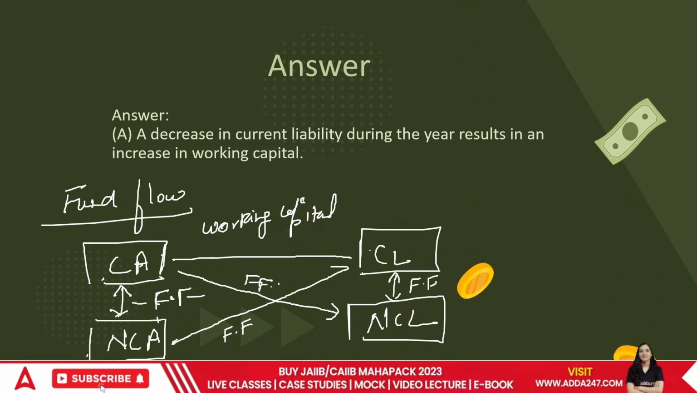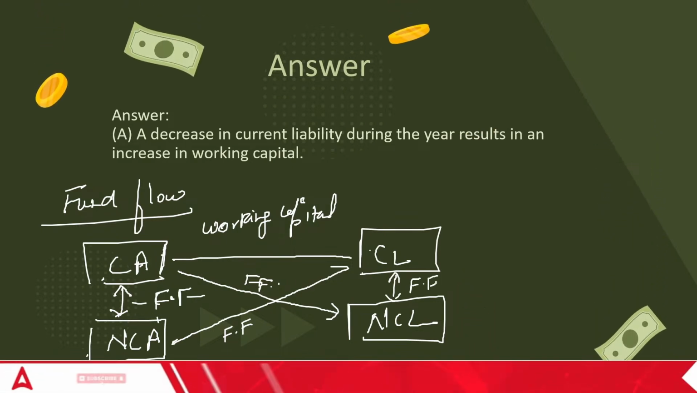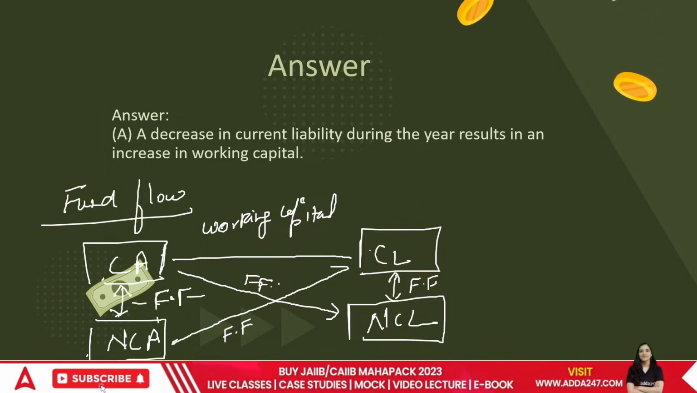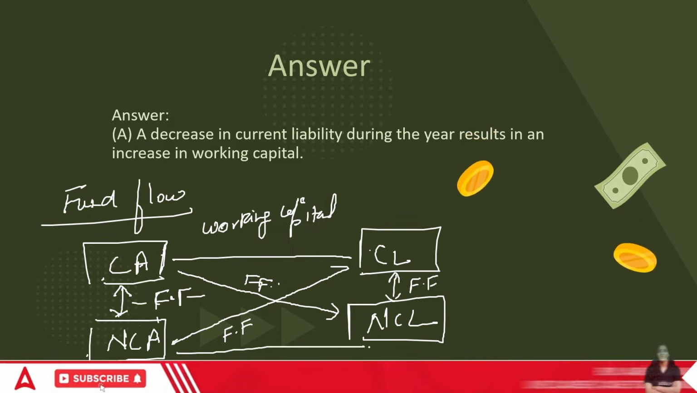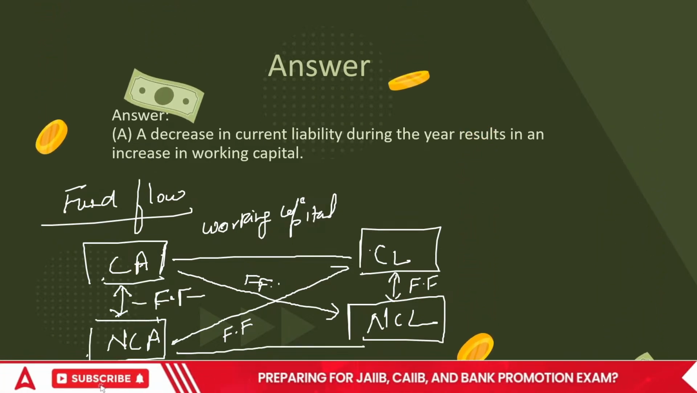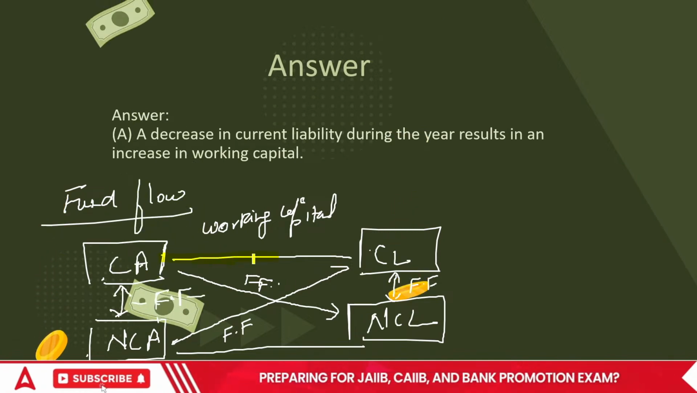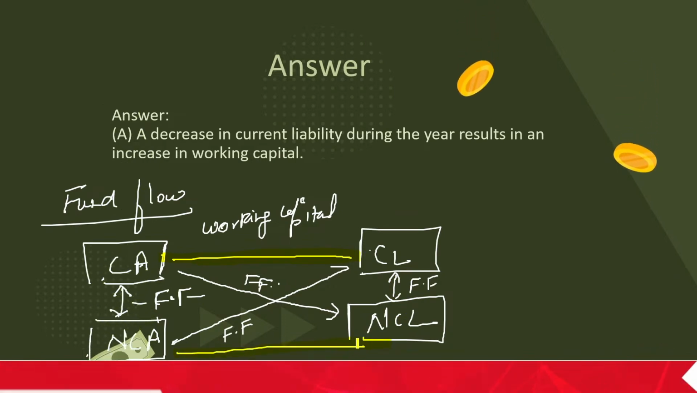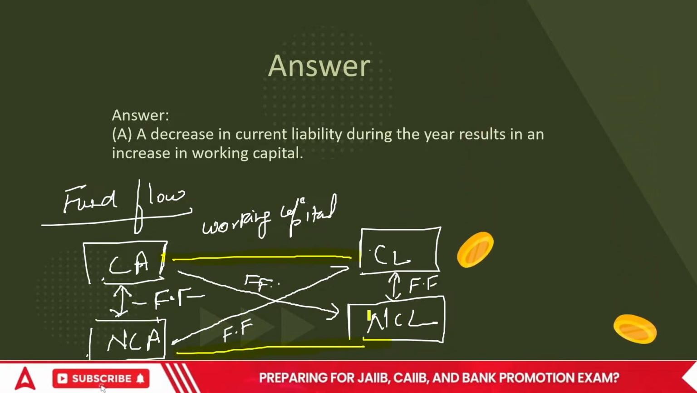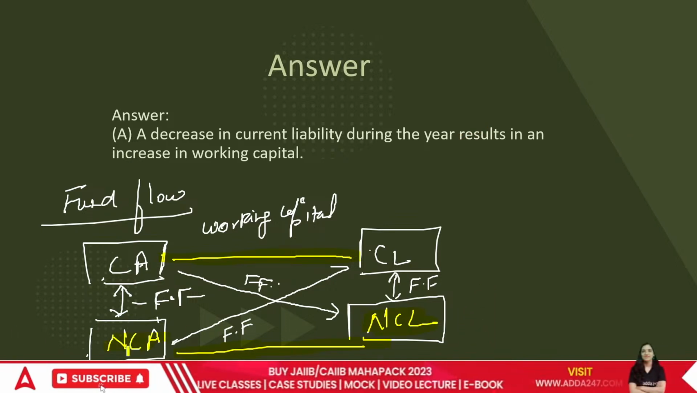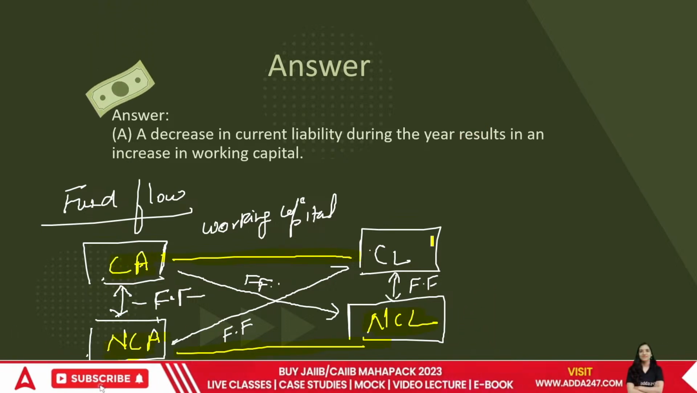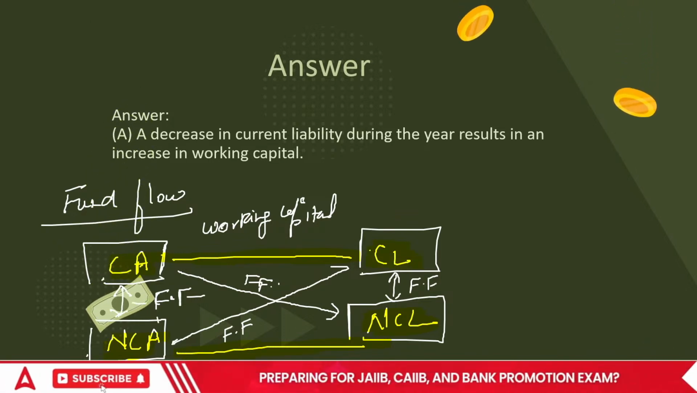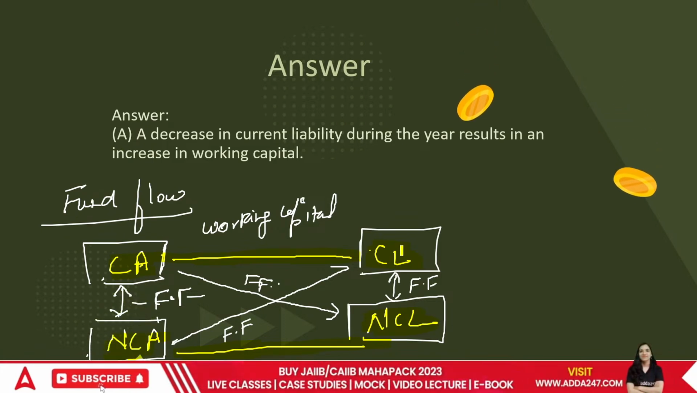If a non-current thing and a current thing are involved, it will always turn out to be fund flow. If current asset is converted into a current liability and non-current asset converted into a non-current liability, such transactions are not a part of fund flow. If one thing is non-current and one is current only and only, then we will consider it as fund flow.